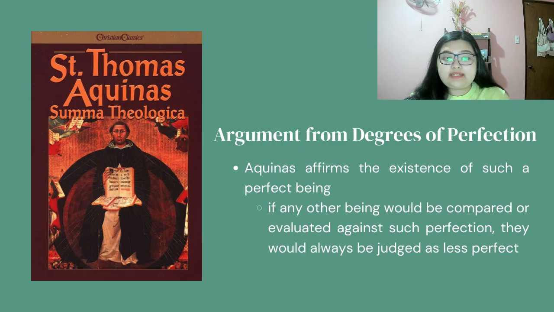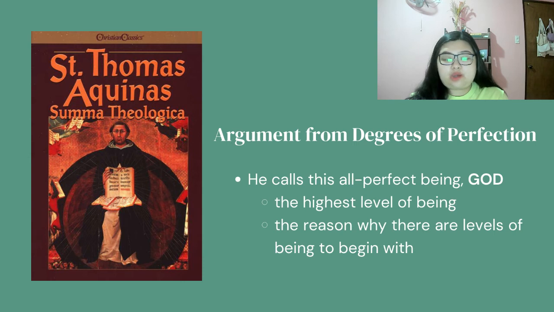Aquinas affirms the existence of such a perfect being and says that if any other being would be compared or evaluated against such perfection, they would always be judged as less perfect. He calls this all perfect being God, the highest level of being, and the reason why there are levels of being to begin with.